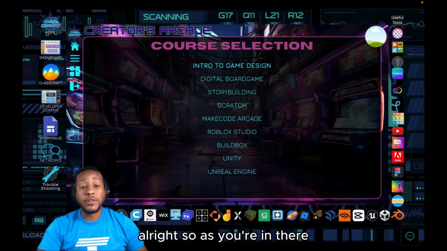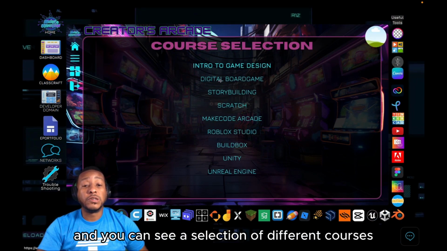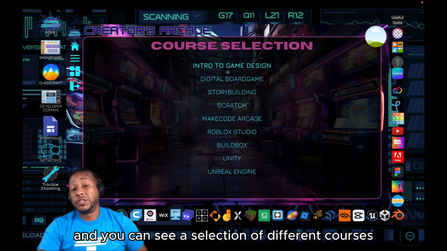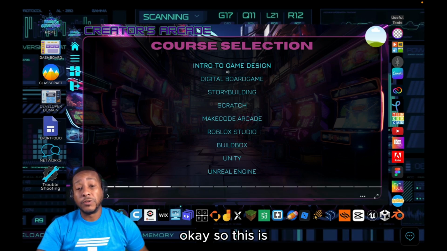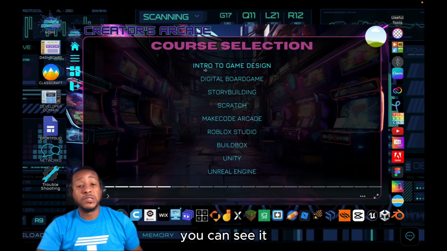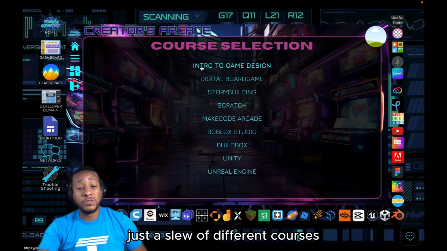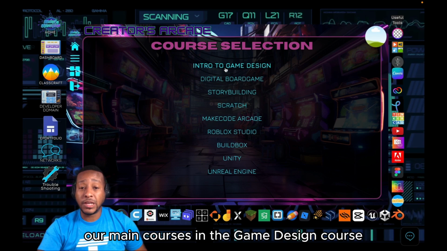As you're in there, you're now in the course, and you can see a selection of different courses you can go into while you are in there, okay? So this builds over time. You can see a slew of different courses, but these are our main courses in the game design course.